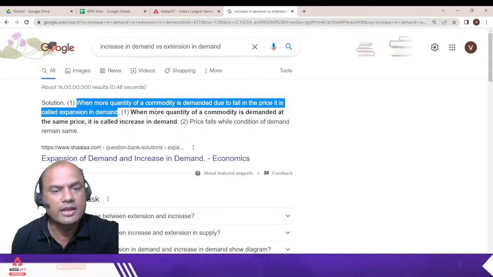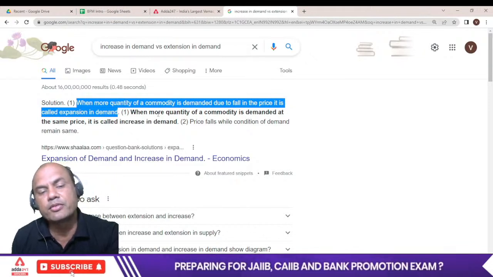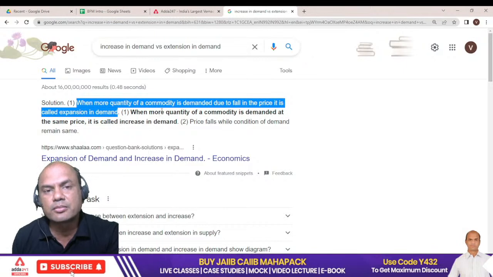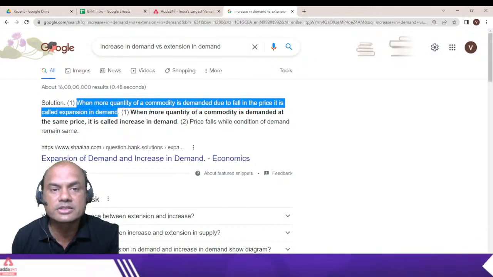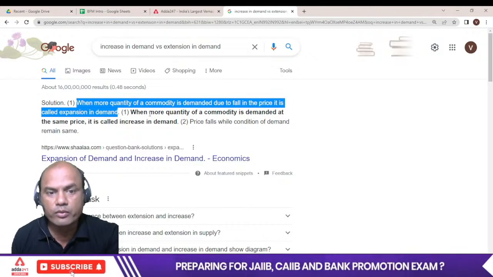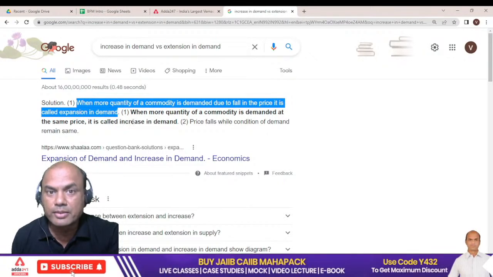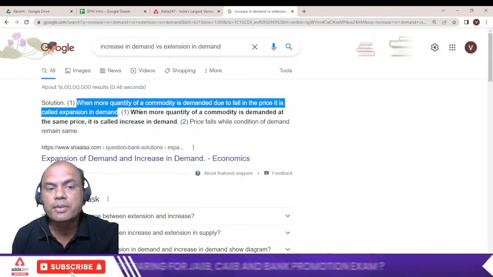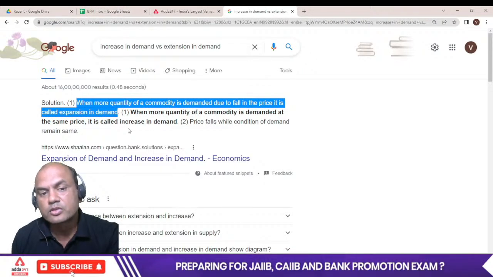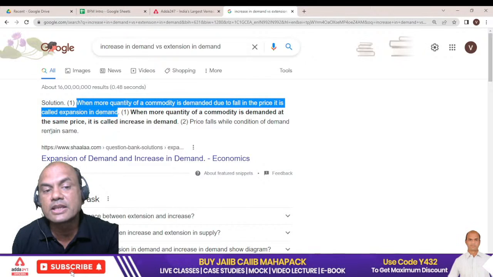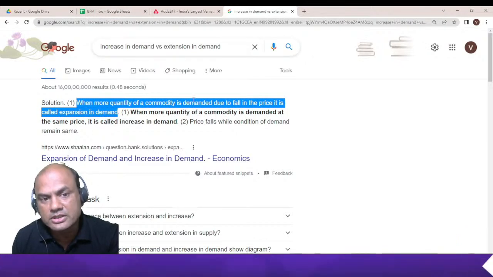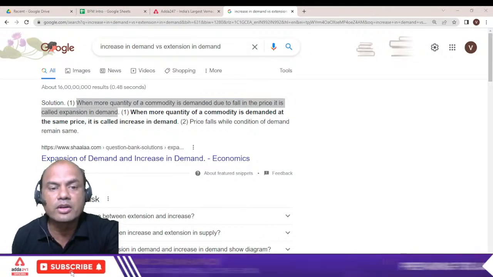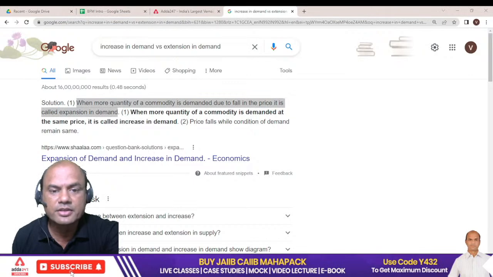Why? Can something like this happen? Yes, it can happen. When did it happen? During the COVID situation. Did you see the prices of these masks as well as the medicines for COVID? The price did not fall in many cases. Later the government gave everything free, but initially the price was not falling but demand was increasing. So that is called increase in demand. At the same price, if the quantity increases, that is increase in demand. But if the price falls and then the quantity increases, it's called extension. So it is not the same thing. Correct answer is it is not the same thing.